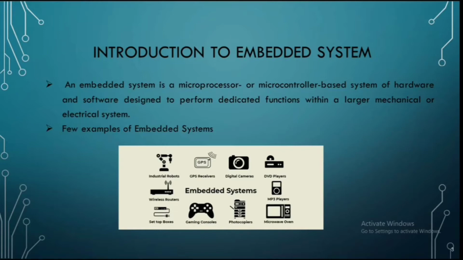So let us see a few examples of an embedded system. As you can see in the image, there are industrial robots, GPS receiver, digital camera, DVD players. Each is used to perform a particular task. If we take the example of a camera, it is used only to capture an image or video. Similarly, the DVD player is used to play videos and images, that's it. And this washing machine is also an example of an embedded system.